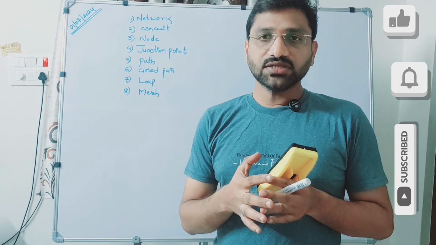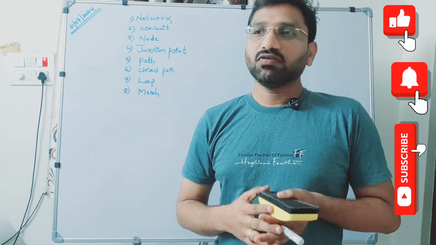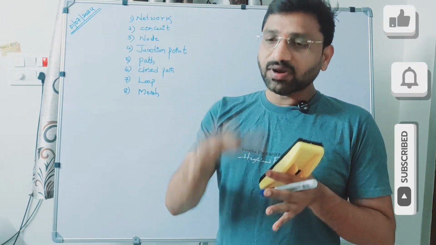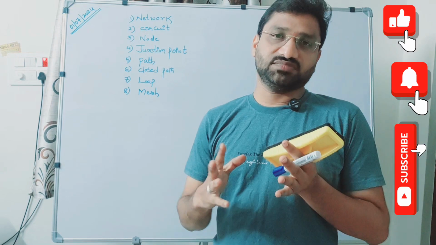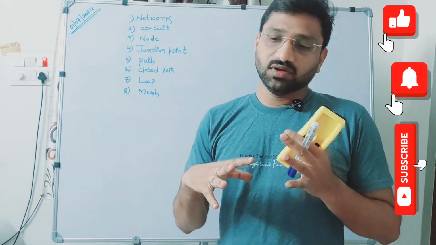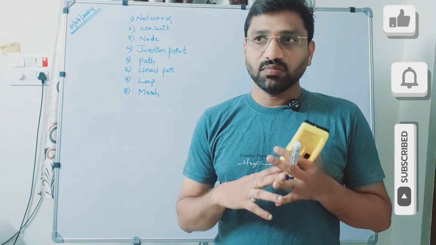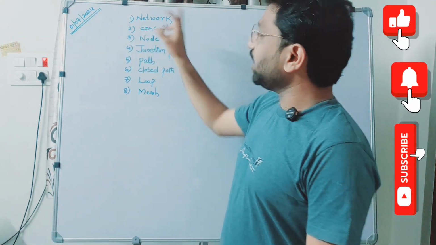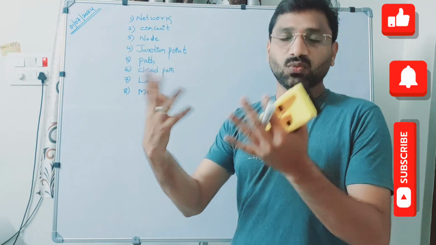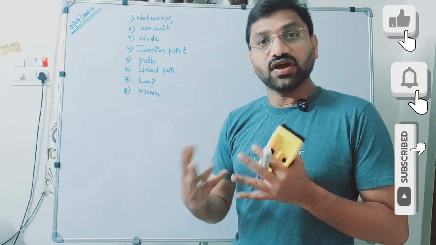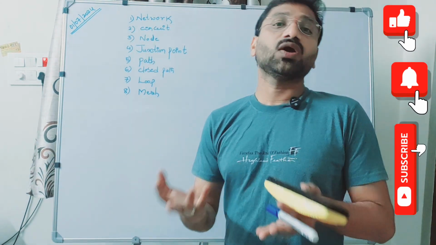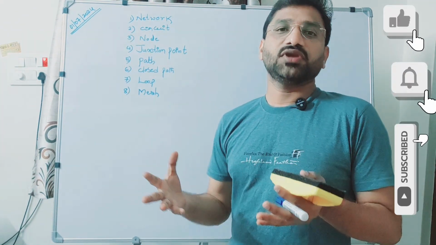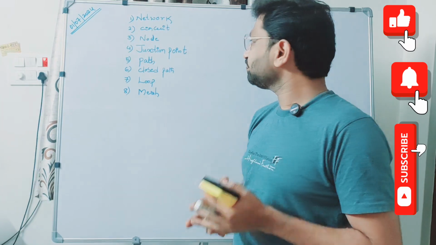When you want to define network in normal language, in a general sense, when we talk with others, we may say that you have so much of network. That means you have more connections, more relations. Similarly, in electrical terminology, network means a combination of more than one connection, or a combination of more than one component, assembling different types of components put together.